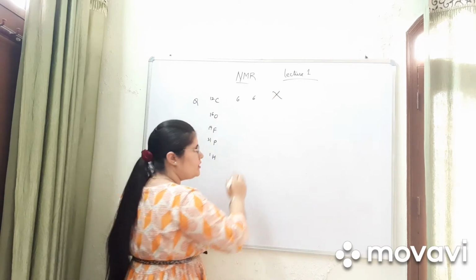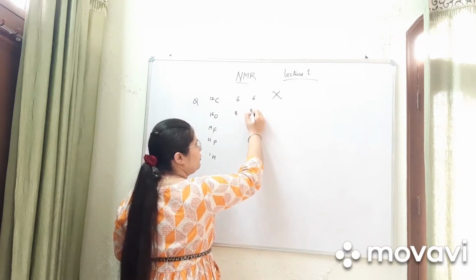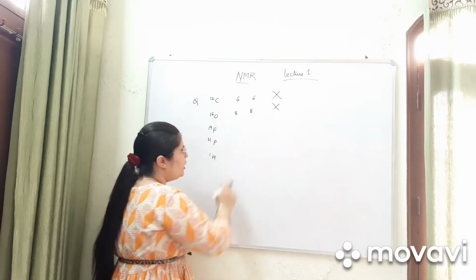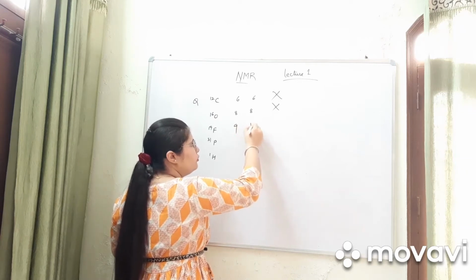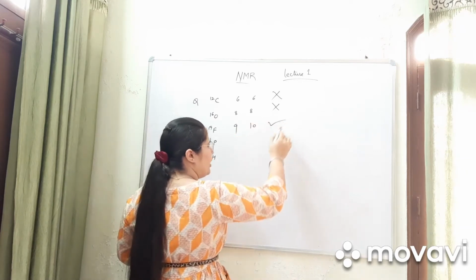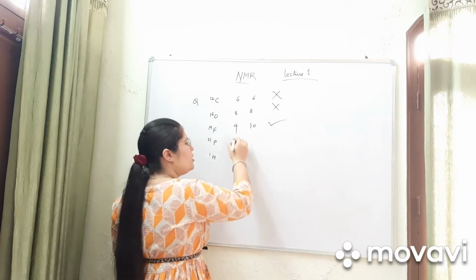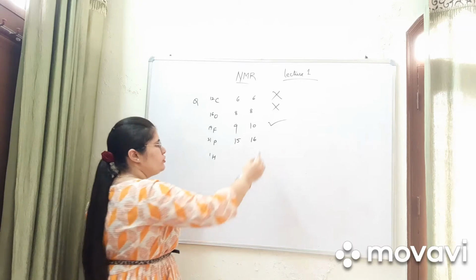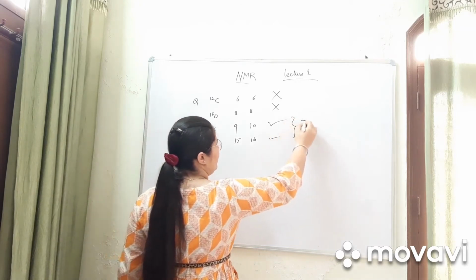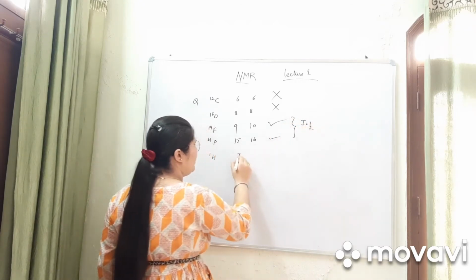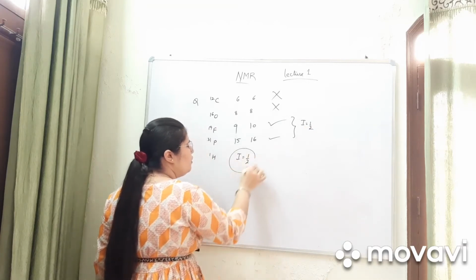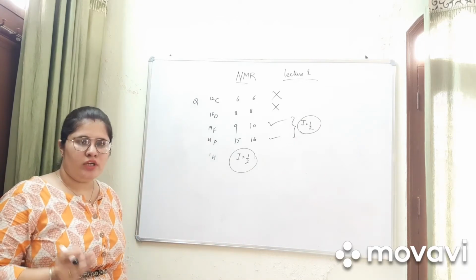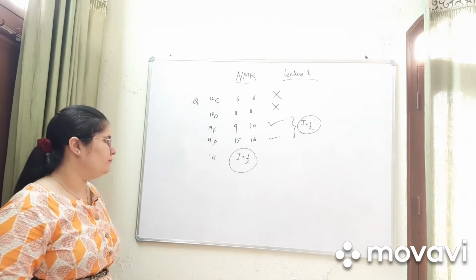In oxygen 16, protons are 8 and neutrons are 8, so they will not show NMR. In fluorine, protons are 9 and neutrons are 10, so they will show NMR. In phosphorus, protons are 15 and neutrons are 16, so they will show NMR. In both cases the value of I is equal to 1 by 2. Here the value of I is also equal to 1 by 2. The value of I is fixed for each and every nucleus.